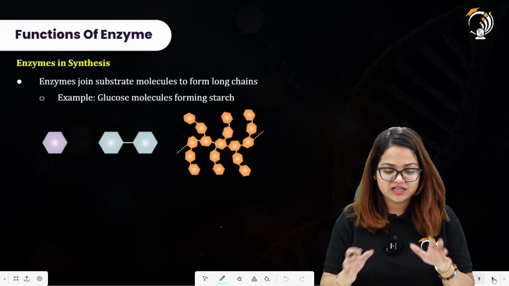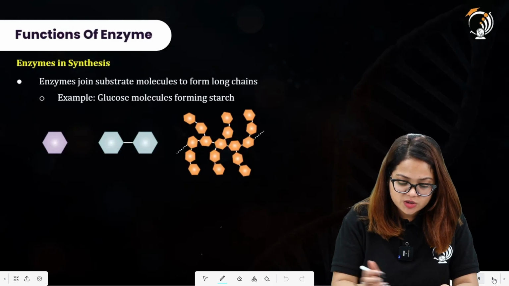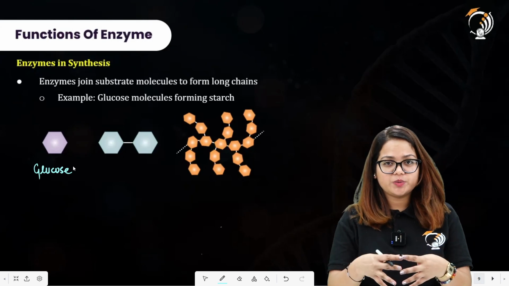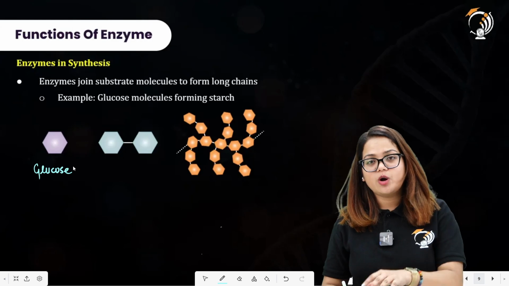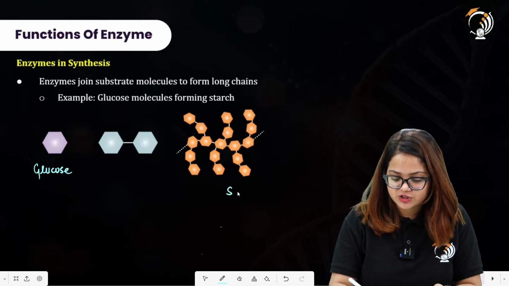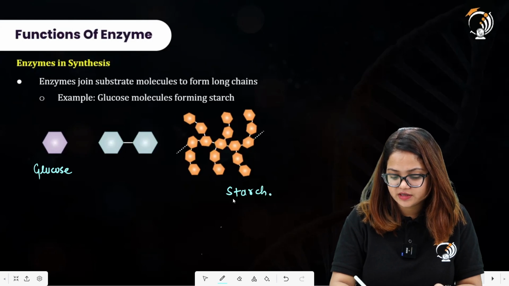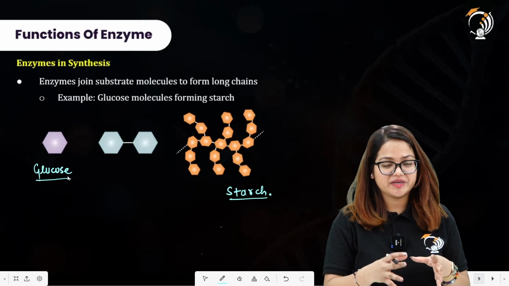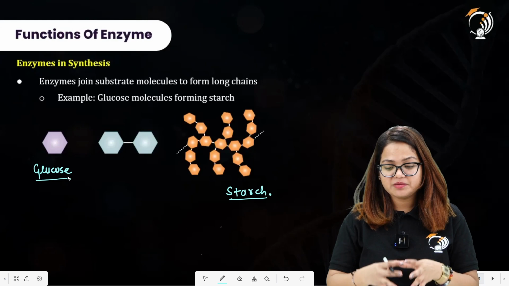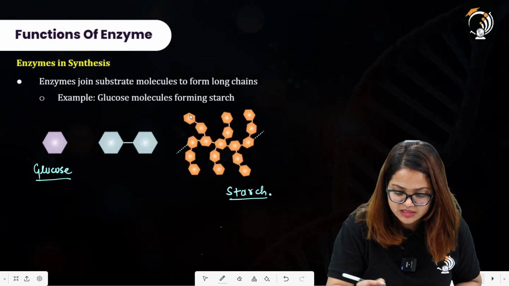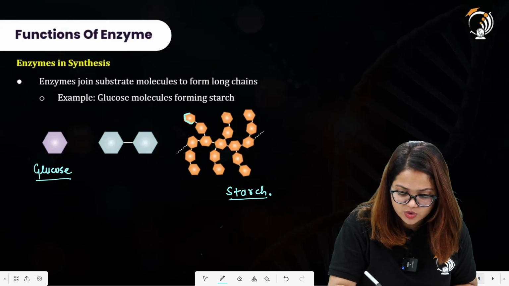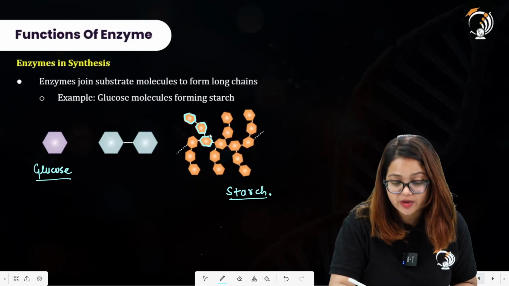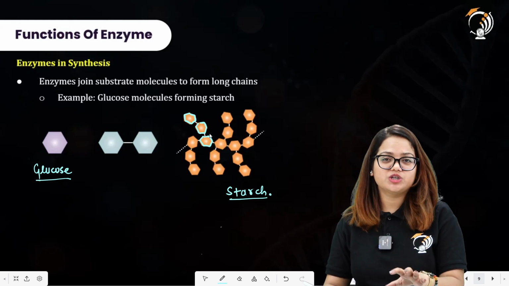Here you can observe that there is one reaction over here in which the glucose molecules are represented. All right, so these are the glucose molecules. These are joined together in the presence of enzyme to form a complex carbohydrate, that is the starch. And how does it do so? So enzyme forms the bond between the glucose molecules. Since there are many glucose molecules, as you can also see from this diagram, these hexagons over here represent one glucose molecule. So many glucose molecules have been attached to one another to form a complex molecule of starch.